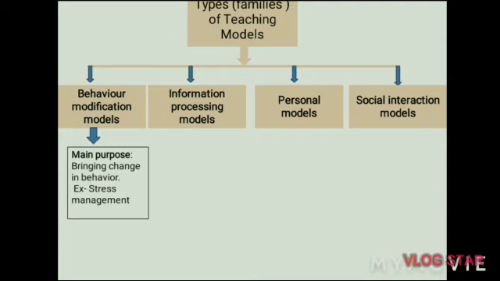For example, suppose in a classroom situation the students are restless, they are not able to sit at one place, or they are not able to concentrate in the teaching-learning process, or they may be under stress. In that situation the teacher may modify the learner's behavior by using this model.